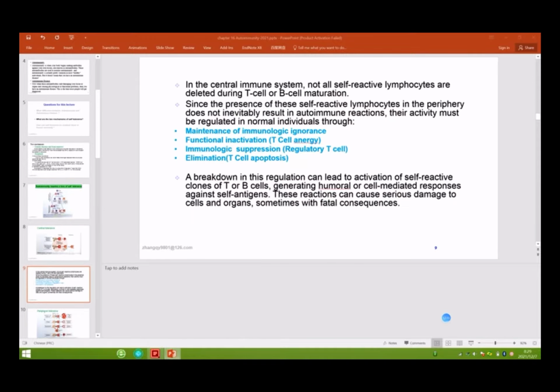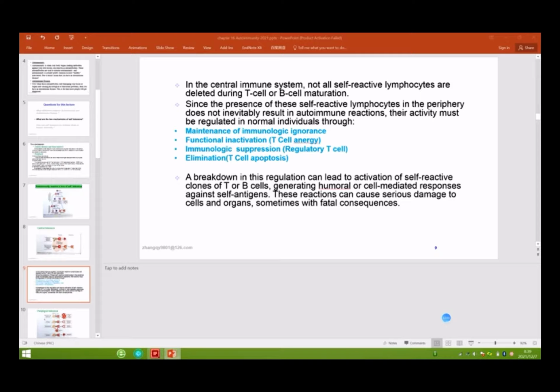So we can see here that in the central system, not all self-reactive lymphocytes are detected during T cell and B cell maturation, right? Because in the periphery, the self-reactive cells can still be inhibited by the immune system using ignorance, anergy, and suppression.